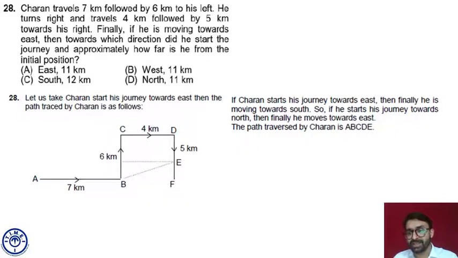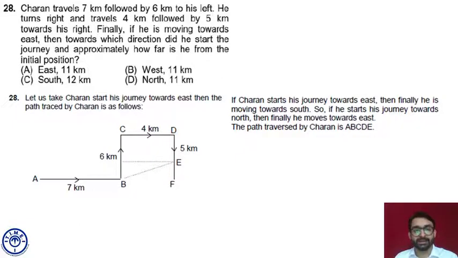So if he starts his journey towards north, then finally he is moving towards east. Or the other way around, if I rotate my diagram 90 degrees anti-clockwise, he must be facing east. The DF arrow must be pointing towards east, and if DF is pointing east, AB must be pointing towards north. So he started in the north direction. Fine. And the only answer choice which gives direction north is D, Delhi.